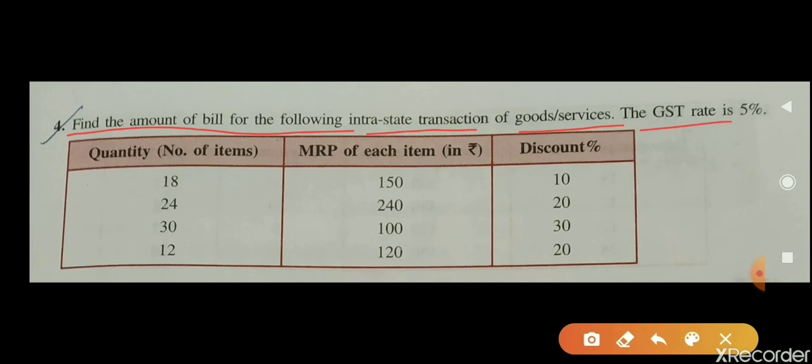The GST rate is 5%. What is given? Quantity, MRP and discount percent are given. So quantity is how much you are purchasing, MRP of each item means one item's cost is given, and discount percent is how much discount you are getting.